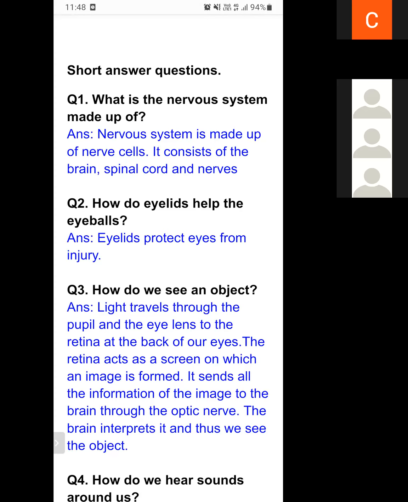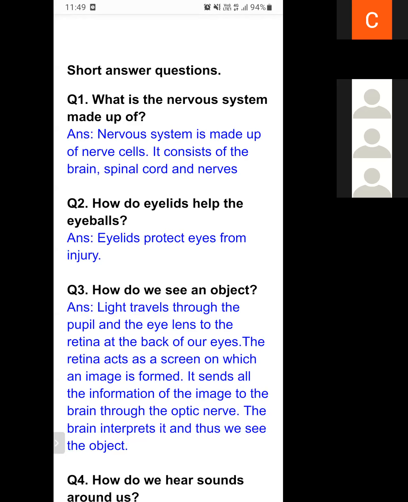Question number 2. How do eyelids help the eyeballs? Eyelids protect eyes from injury. If the eye is facing some type of injury, the eyelid automatically closes, and it will protect our eyes from any type of injury.